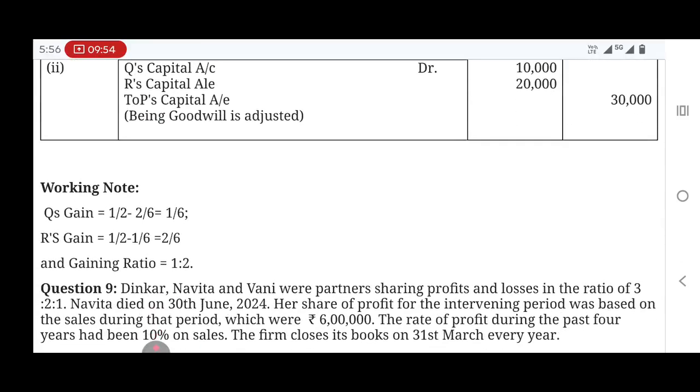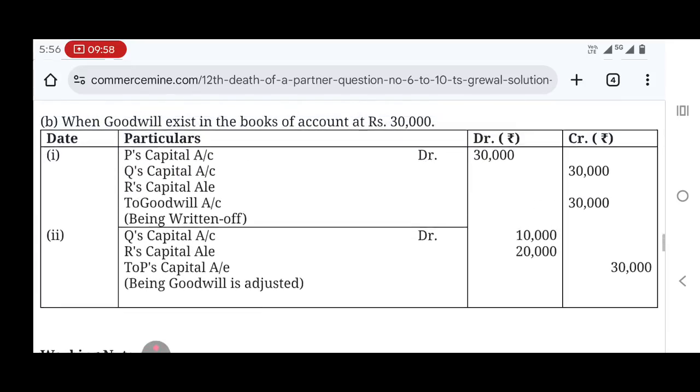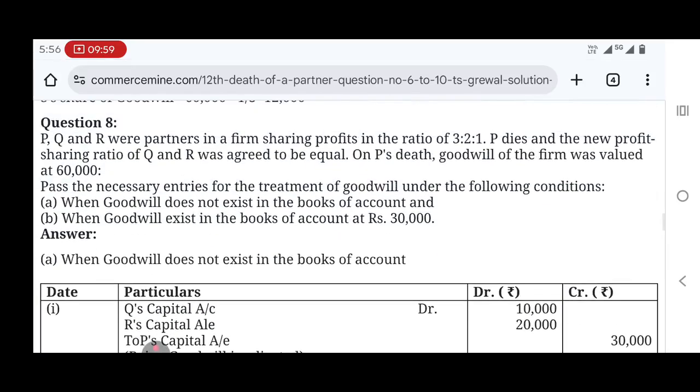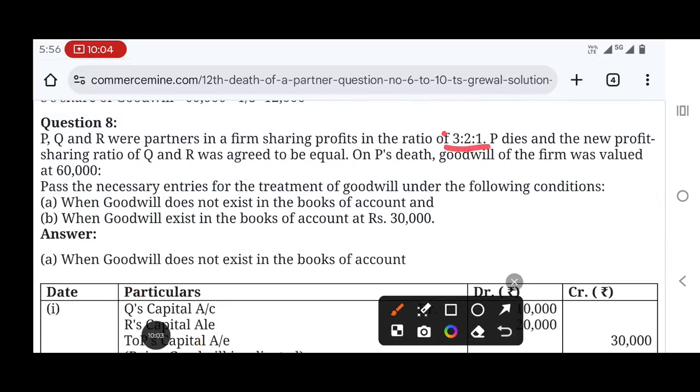sacrificing and gaining ratio. Here they have given the old ratio as well as the new ratio. If you see here, this is the old ratio and the new profit sharing ratio was agreed to be equal.